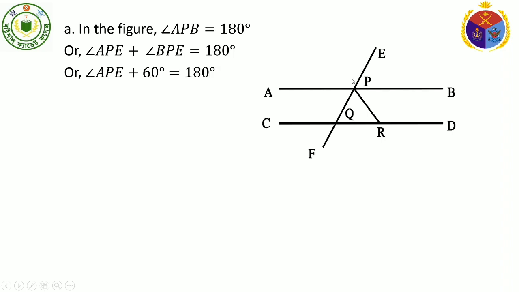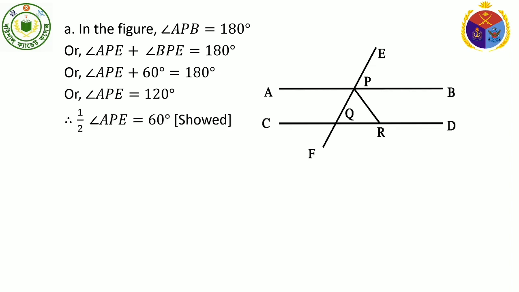But given angle BPE is 60 degree, therefore angle APE is 180 degree minus 60 degree, that is 120 degree. Divided by 2 we got, therefore half angle APE equal to 60 degree. That's very easy to understand. I think, dear cadets, you all understand this.